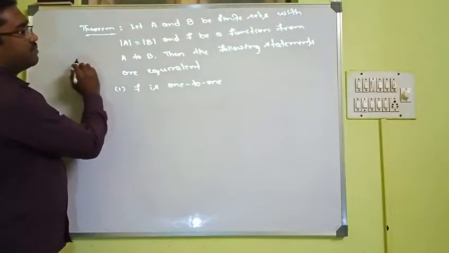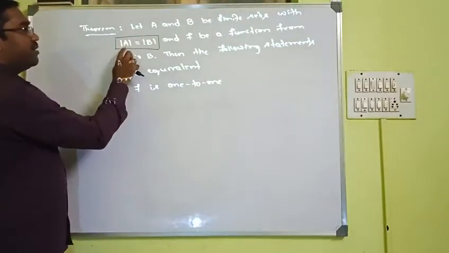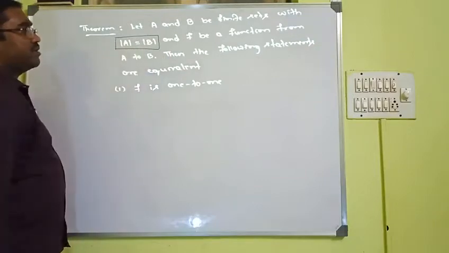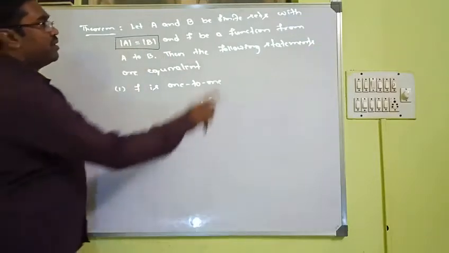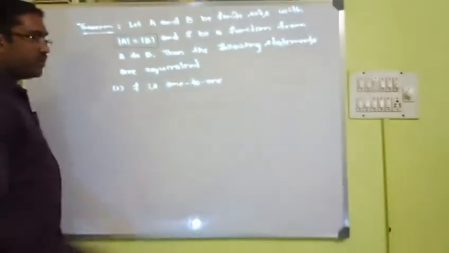Here, what is the condition? The cardinalities of A and B are the same, and f is a function from A to B. Then obviously, whenever f is 1-to-1, then it will be onto also.